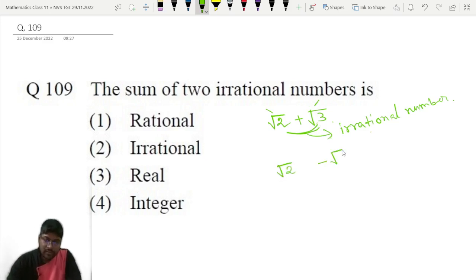And what about minus root 2? Minus root 2 is also an irrational number, but negative irrational number. Okay, if you take the sum of them, what you will get? You will get 0. Now 0 is what? A rational number. 0 is a rational number.